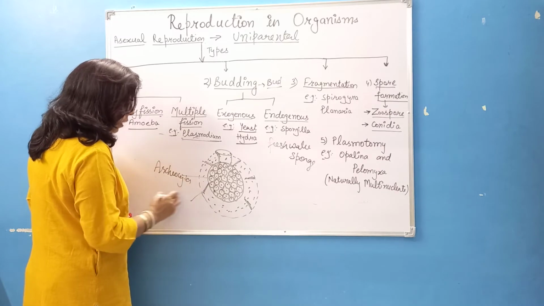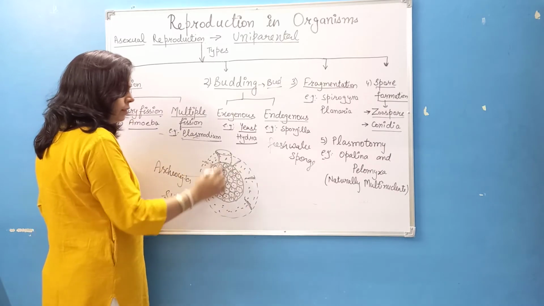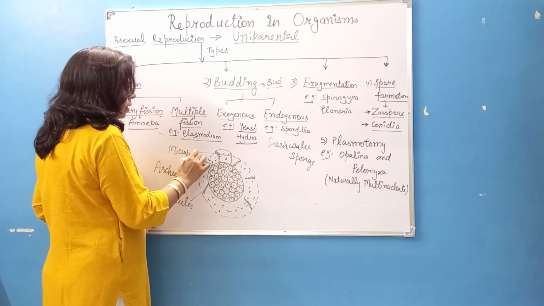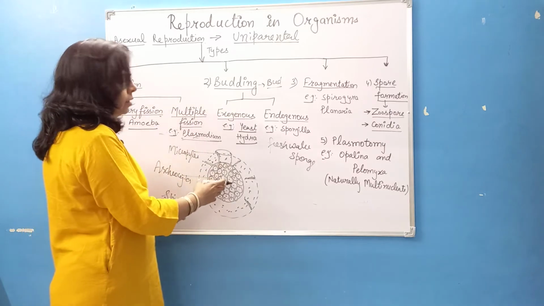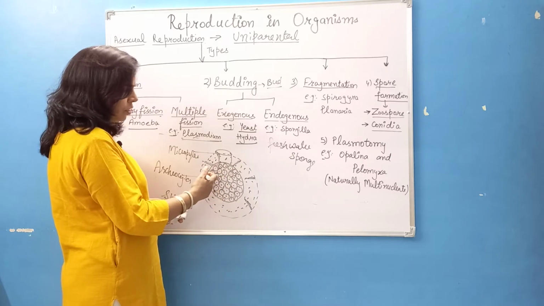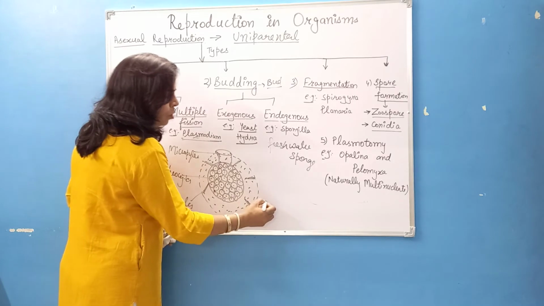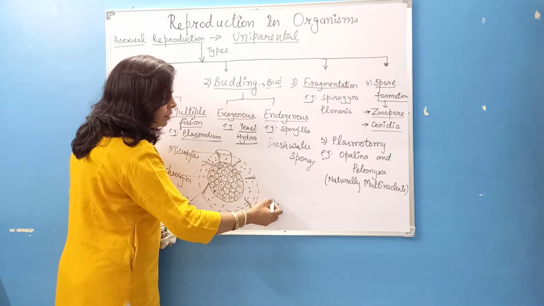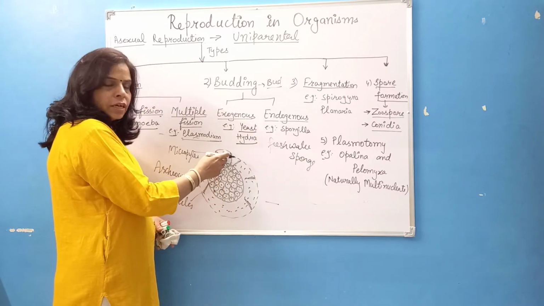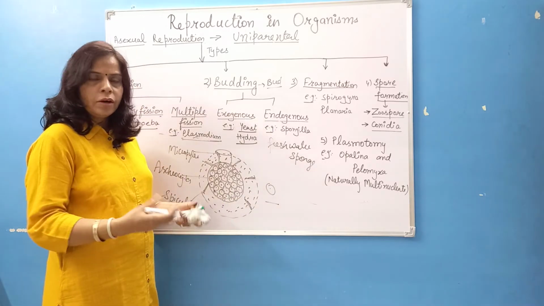archeocytes. These are spicules, and this is a gelatinous covering. This end is known as the micropylar end. When these archeocytes have to come out, these gemmules, after coming out from the body of Spongilla, will fall at a suitable location and fix themselves through this micropylar end to the substratum, and these archeocytes will come out and give rise to a new organism.